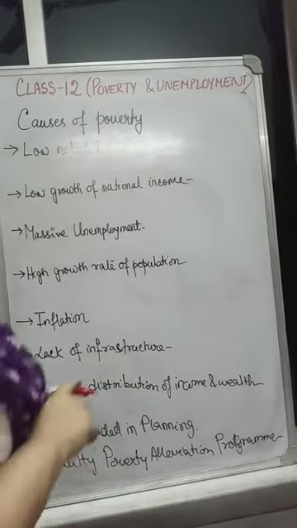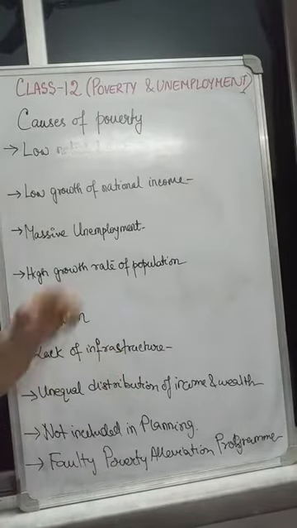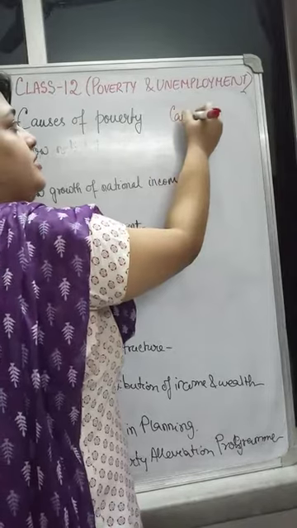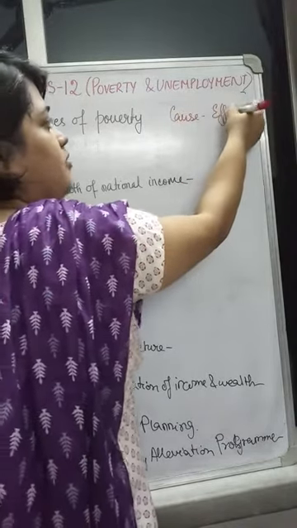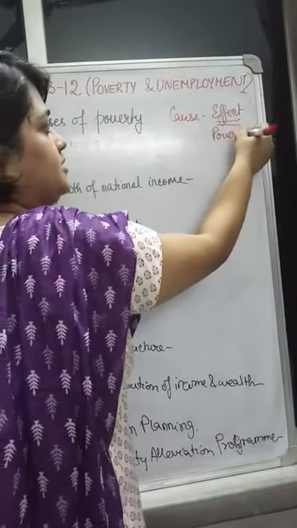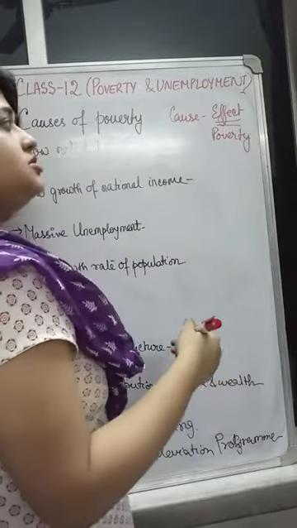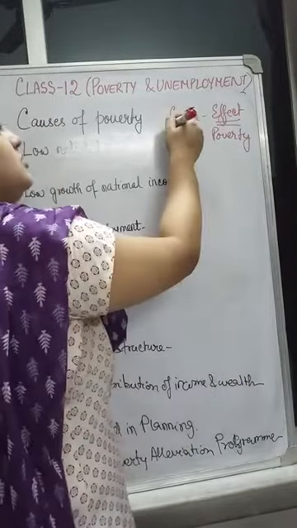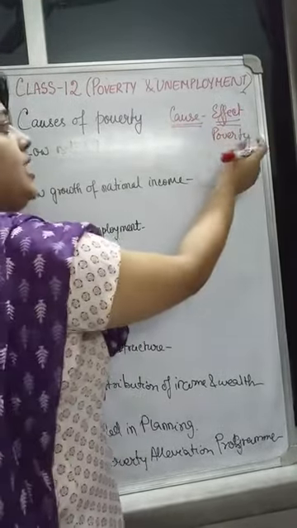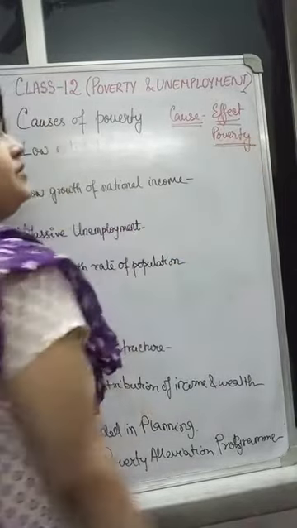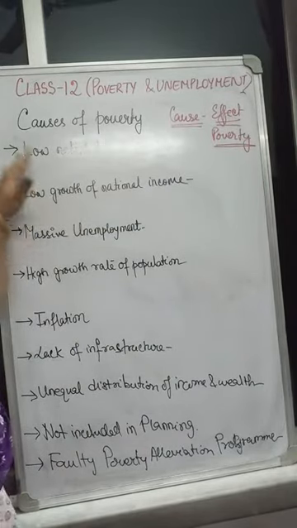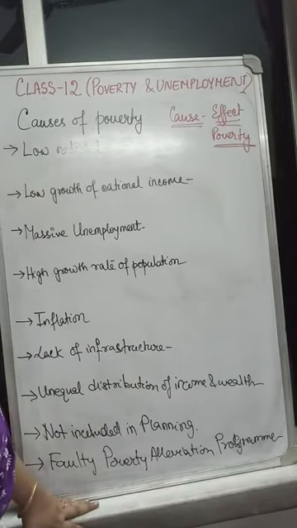Now we are coming to the main area of focus, causes of poverty. Everywhere a cause and effect relation exists. Poverty is the effect or the result of many things which are going together. So now we will know what the causes are that lead to this effect, where we can see that poverty has become a crucial problem. So I have written all the causes and I will explain them one by one.